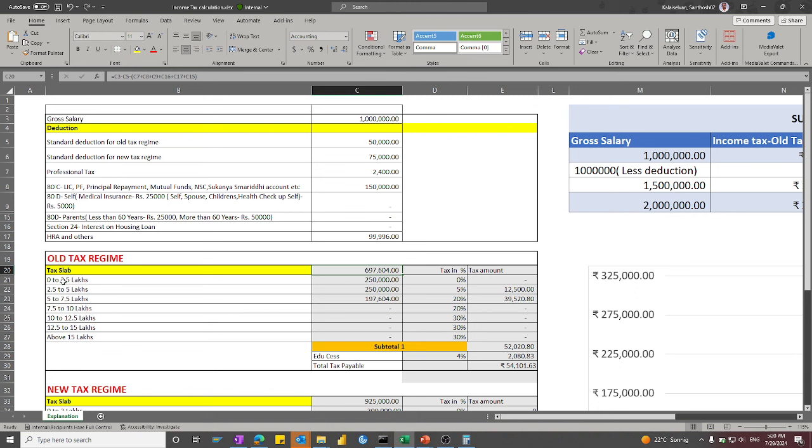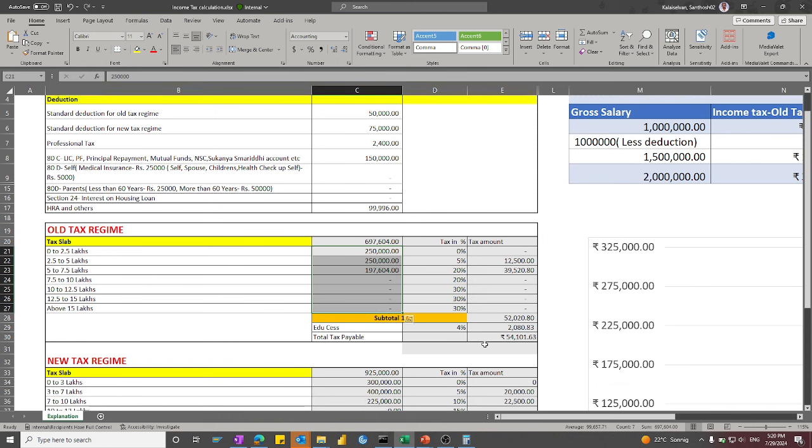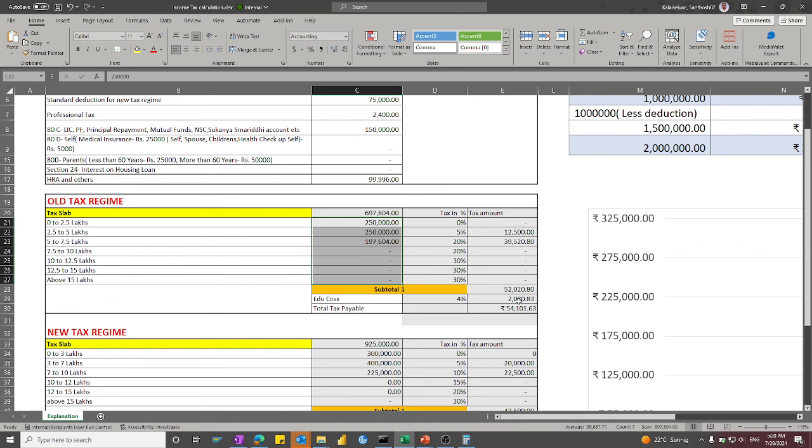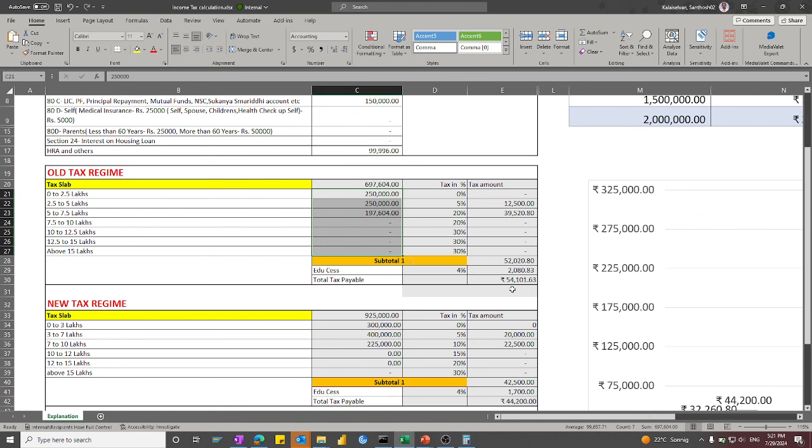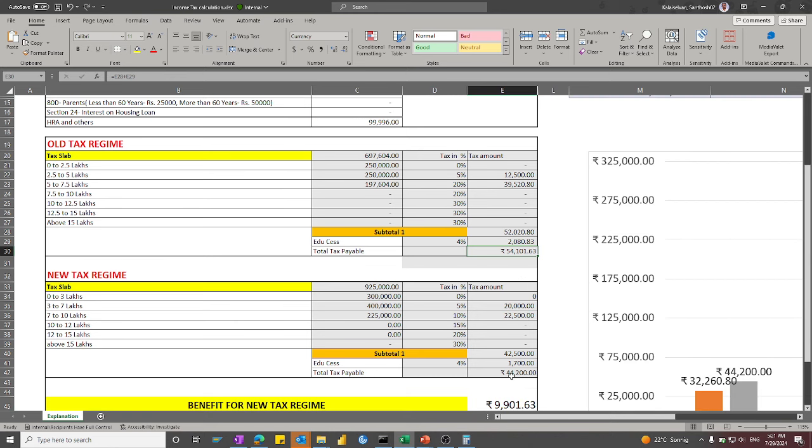Now we can see 0 to 2.5 lakhs. This 6,97,604 can be broken up into 2.5 lakhs, 2.5 lakhs, and 2.5 lakhs. Now it is still within the 2.5 lakhs, so the total 6,97,604 is updated here. So we can see a tax benefit of around, sorry, the old tax regime shows 54,101.63, whereas the new tax regime shows 44,200.